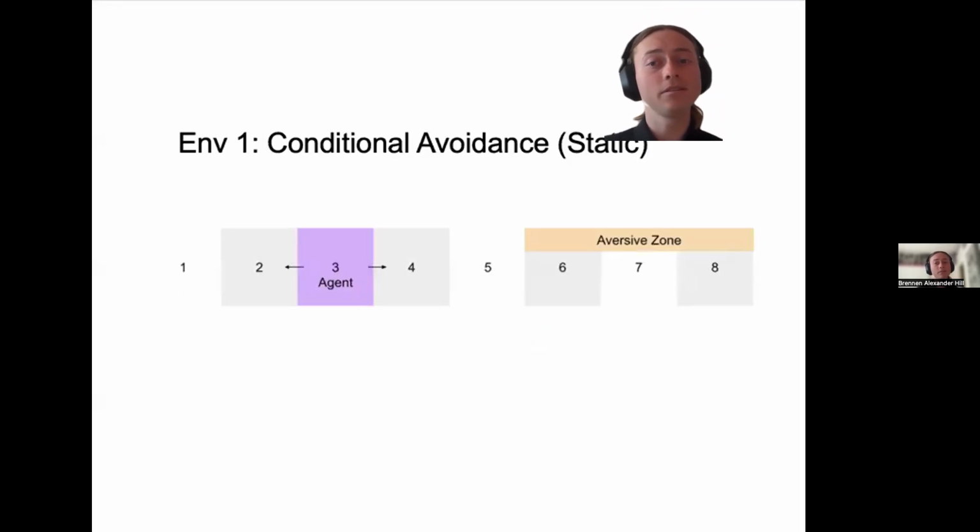To test this, we propose a three-stage curriculum. First is conditional avoidance. This is the simplest task. The agent occupies a 1D line and must learn to stay in the safe zone, positions 1 to 5, and avoid the adverse zone, which triggers a high entry punishment.